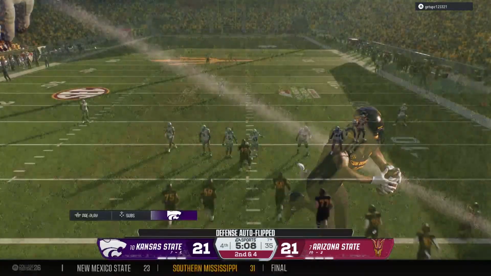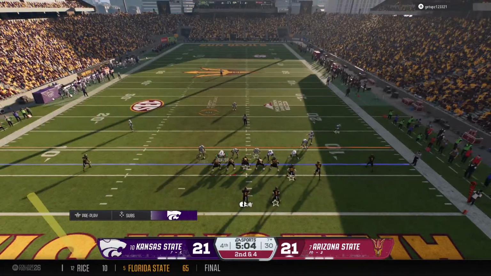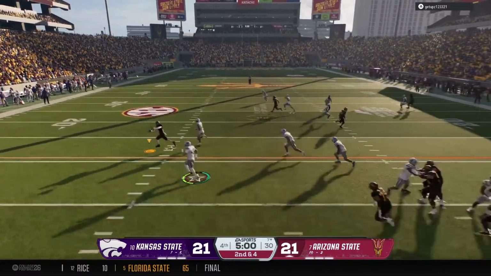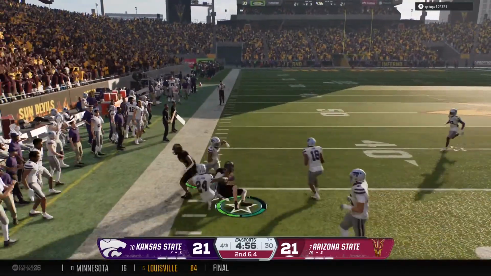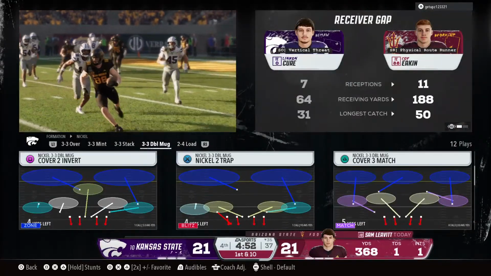You see more and more offenses in college football going with 3 receivers, and the slot receiver a lot of times can become the go-to guy. He gets mismatches against either safeties, a nickelback, or a linebacker. Now here he goes. Tackle at the 35, good enough for a 1st down.